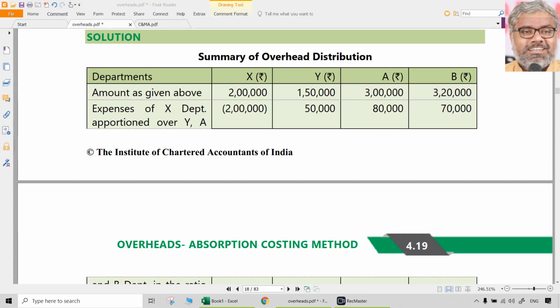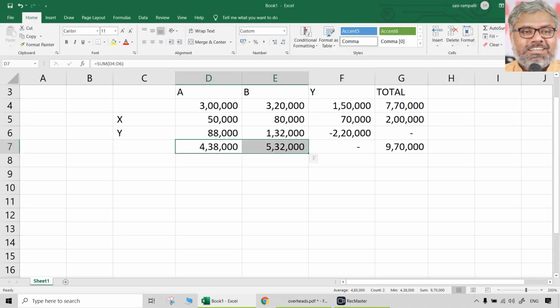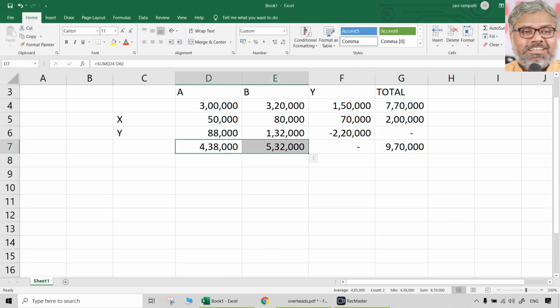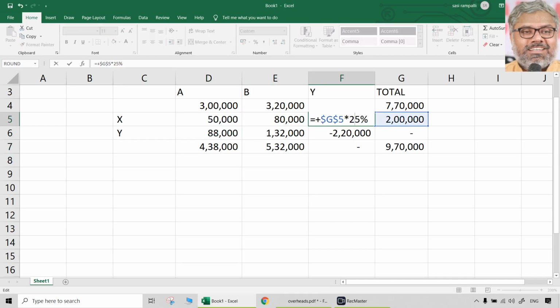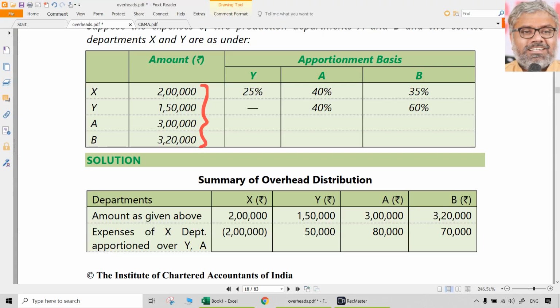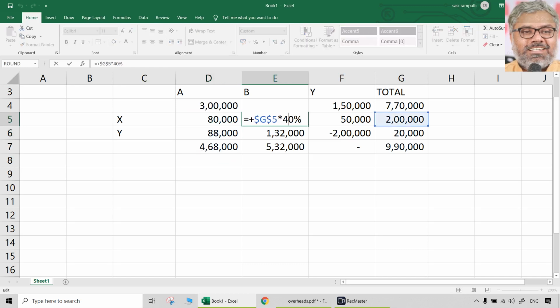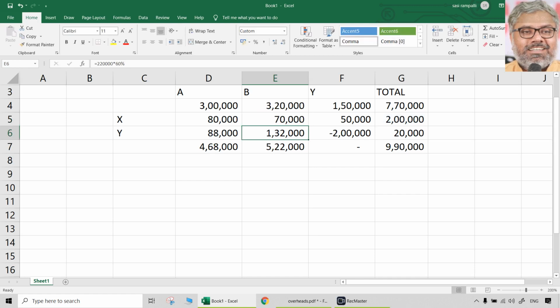What is this? Okay. I think we took the sequence wrong here, the 25, 25, 40, 35. Okay, no problem. Let us just change that. This 25 is to Y. A is 40, B is 35. We just took the sequence blindly, but we have not taken YAB, we took ABY. So we have to change that accordingly. No problem. So the final answer will be this.